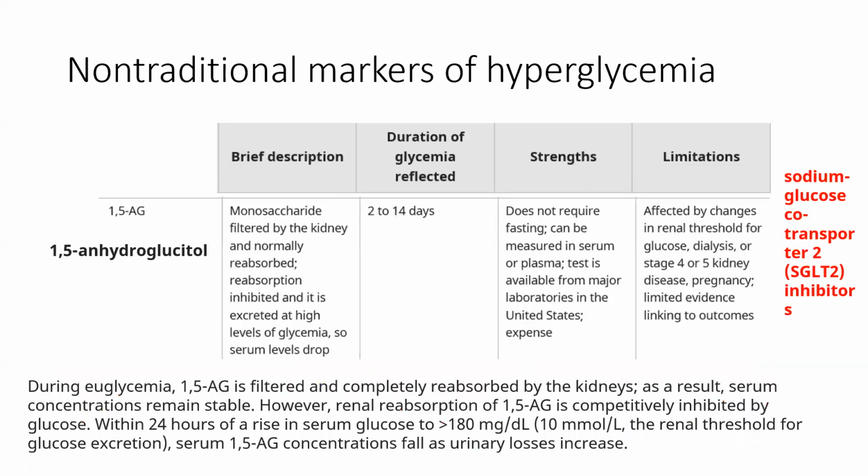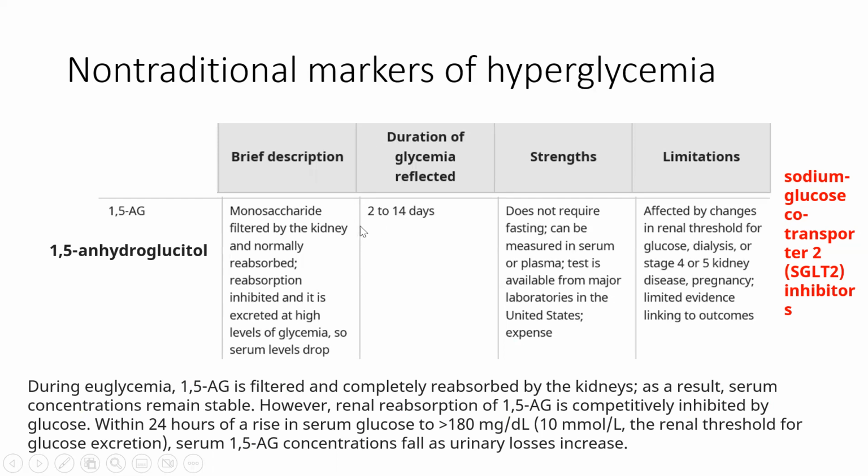What are the other non-traditional markers of hyperglycemia? There is 1,5-AG, which is basically 1,5-anhydroglucitol. It is a monosaccharide filtered by the kidney, and it is normally reabsorbed. However, reabsorption is inhibited, and it is excreted at high levels of glycemia, and so the serum levels start to drop, and that is what we can measure.